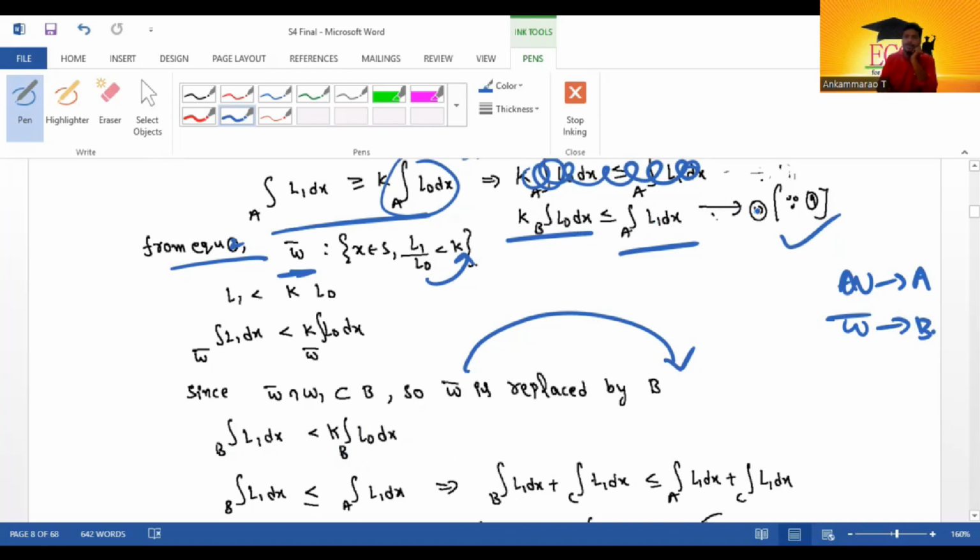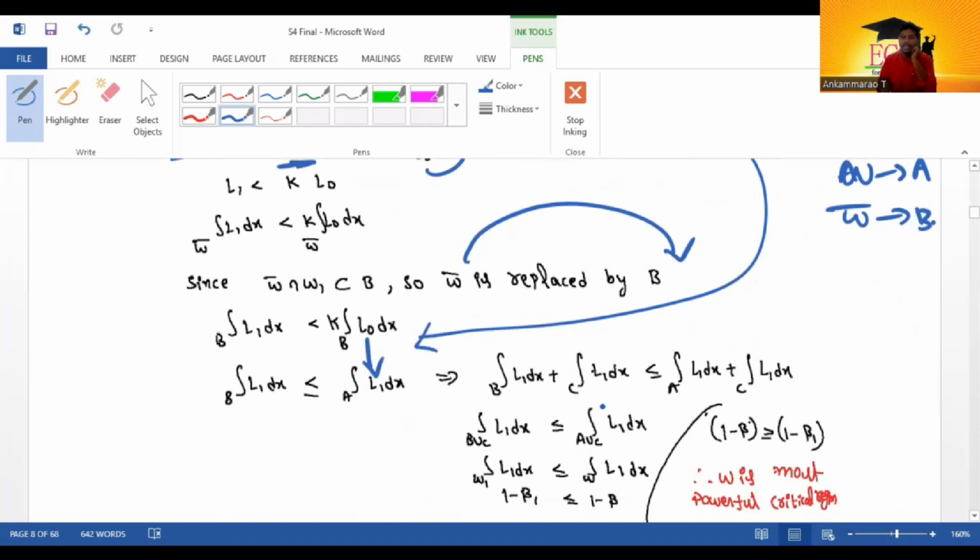Once observe equation number 10: K into integral B L0 dx is less than or equal to integral A L1 dx. Substitute equation 10 here. Now adding integral C L1 dx on both sides, we get integral B union C L1 dx less than or equal to integral A union C L1 dx. B union C is W1, A union C is W.